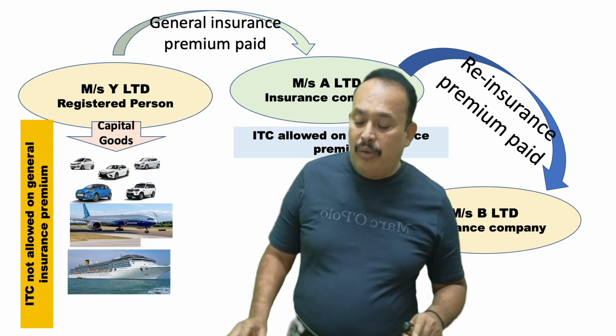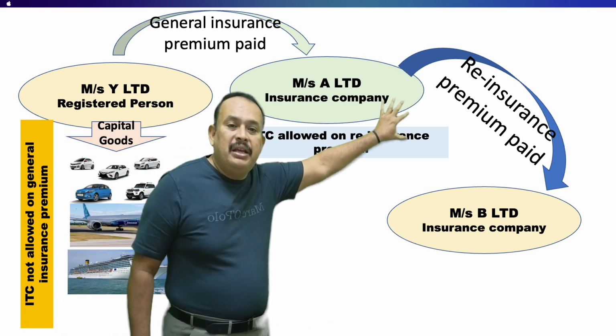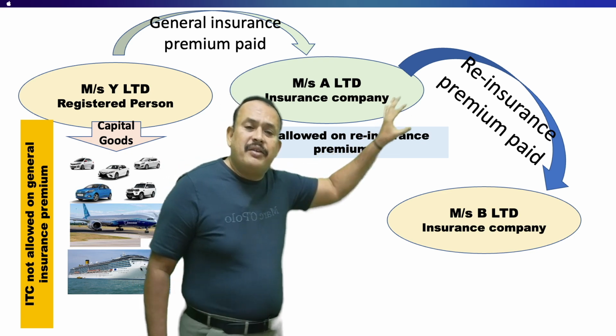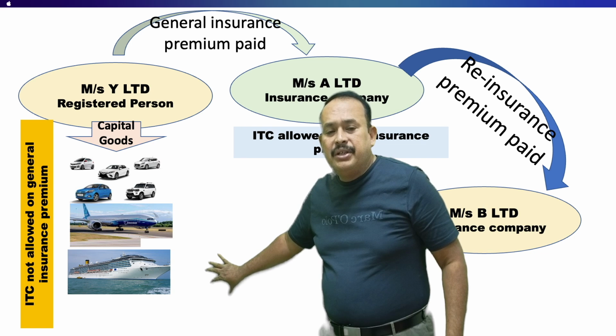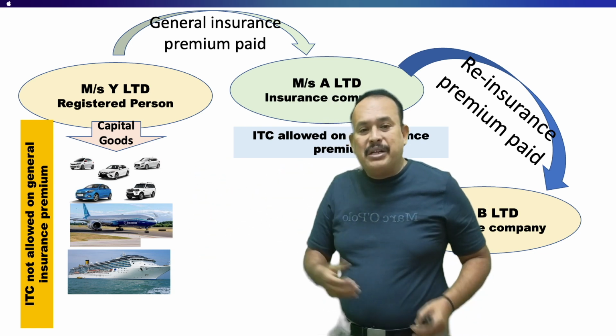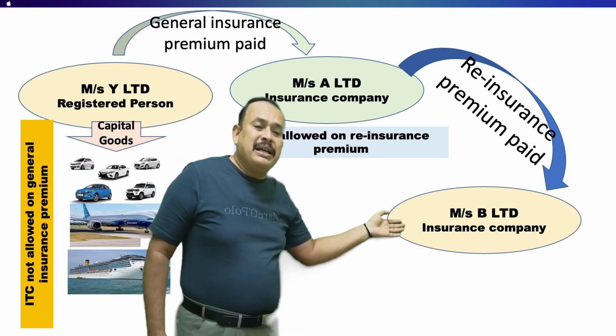Why is it allowed for him? Because this insurance company is giving the insurance coverage for these particular assets. For these are the assets, a huge amount of risk. To dilute that, A Limited undergoes reinsurance with B Limited.